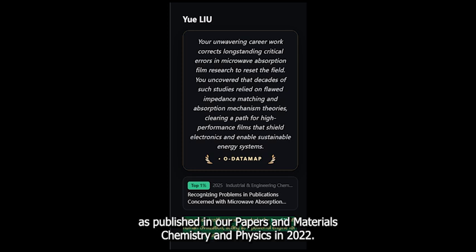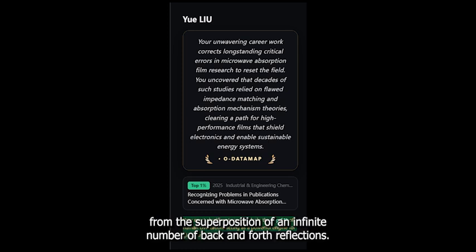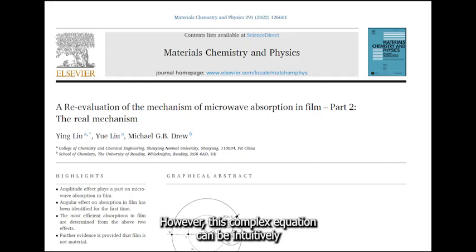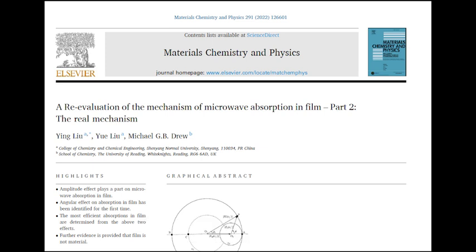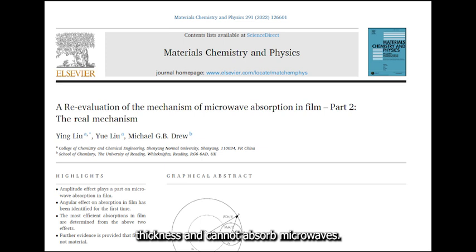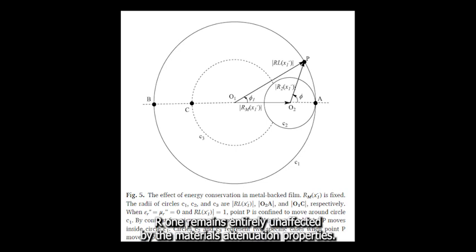and Physics in 2022. The standard reflection loss formula is mathematically derived from the superposition of an infinite number of back-and-forth reflections. However, this complex equation can be intuitively simplified into a beautiful, two-beam interference model, the superposition of the front interface reflection beam, which we call R1, and the rear interface reflection beam, R2. The boundary conditions dictate that the interface itself is zero thickness and cannot absorb microwaves. Consequently, the front boundary reflection R1 remains entirely unaffected by the material's attenuation properties.